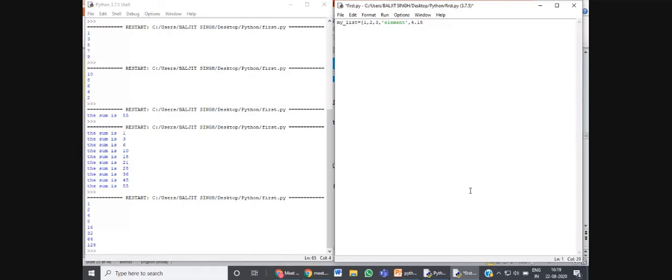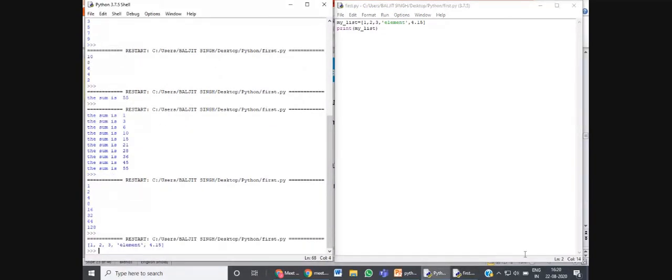At the end, you have to give the closing square bracket also. Now let's print the elements of this list. print(my_list). Let's save this program and run. So this is how your list is printed. Whatever elements you have given, all those elements are printed by using this print statement.